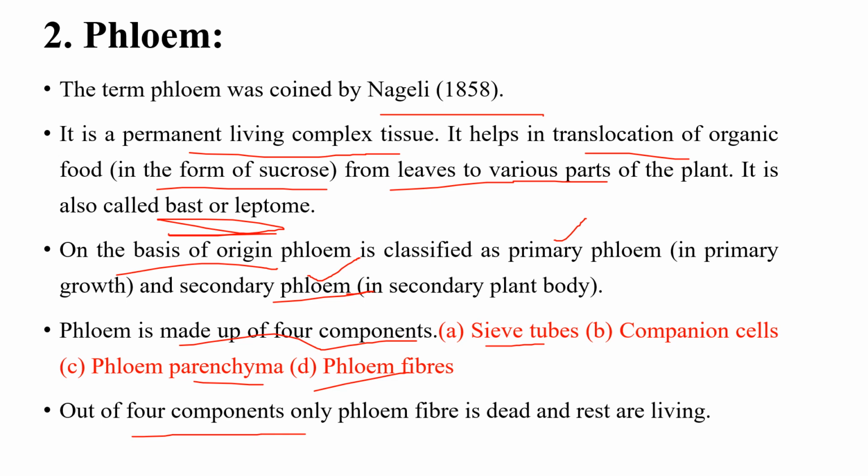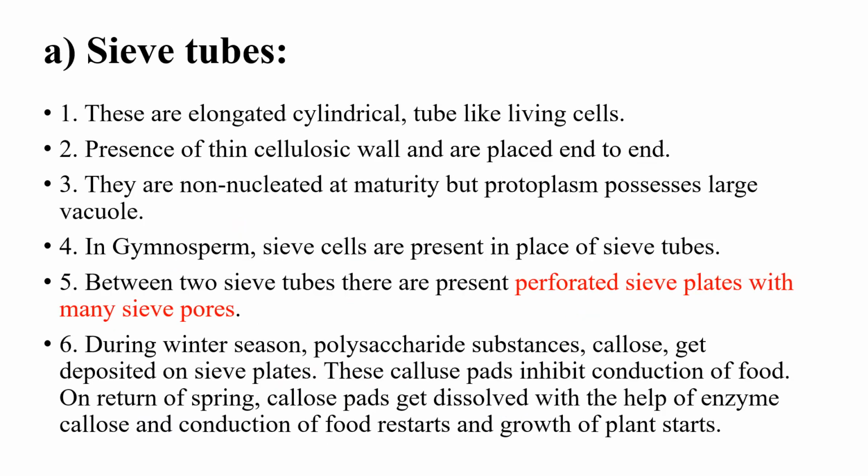Out of four components, only phloem fiber is dead, the rest are living. Then sieve tubes: these are elongated cylindrical tube-like living cells with thin cellulosic walls, placed end to end. They are non-nucleated, that means they lack a nucleus at maturity.